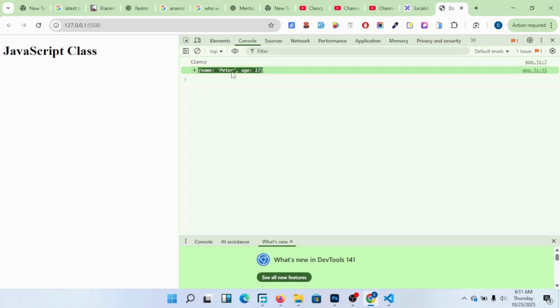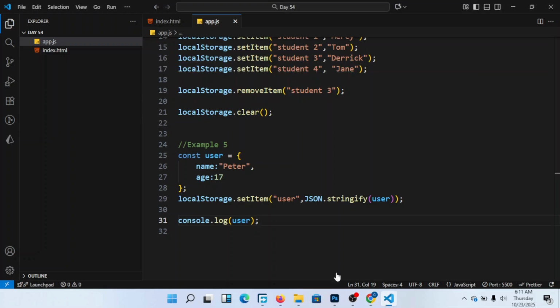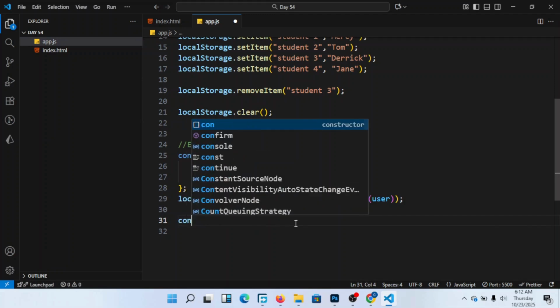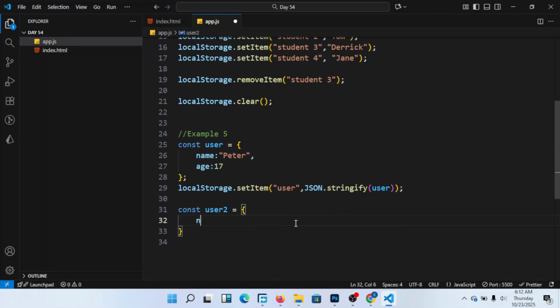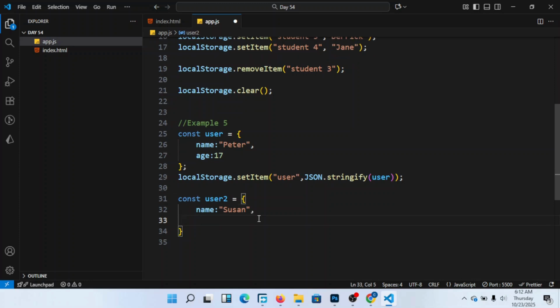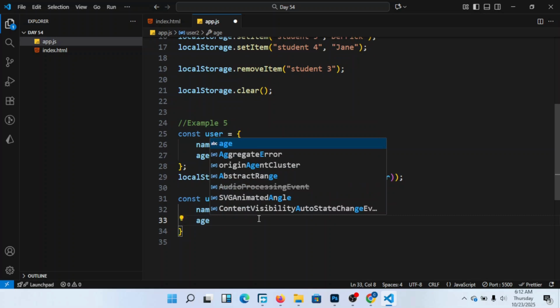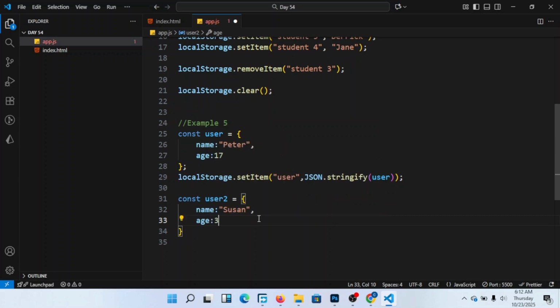If I can, for example, come and put another example here, const user2. I open the object and say name, maybe Susan, and age, maybe 23.